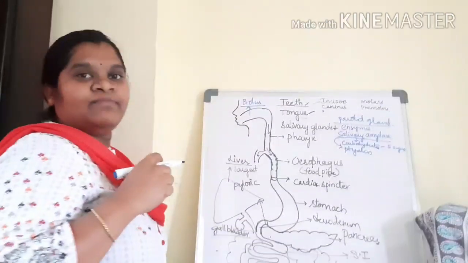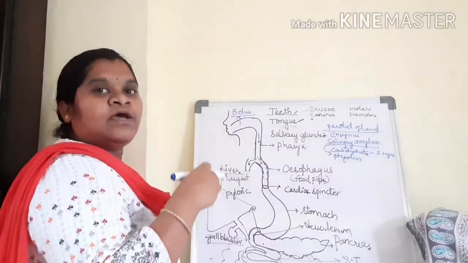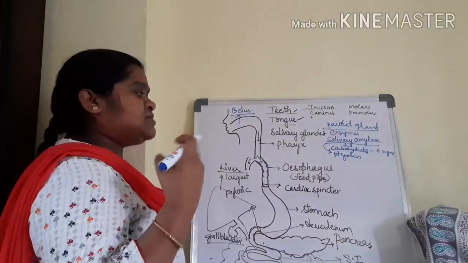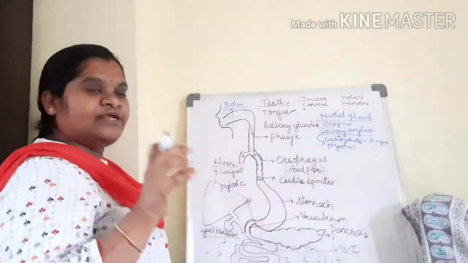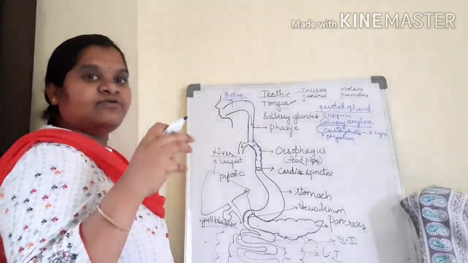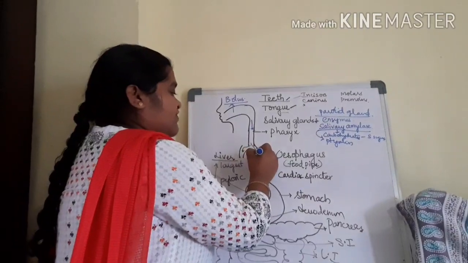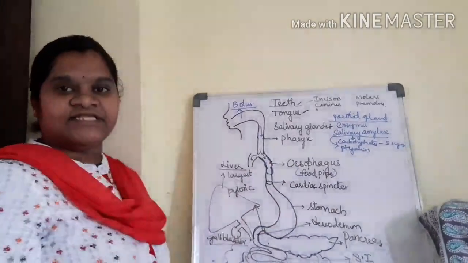Why does the wave-like movement take place in the esophagus? Suddenly the food should not go into the stomach, as it would cause us severe problems, so the food slowly goes into our stomach. The slow entry into our stomach is done by wave-like motion. How does this wave-like motion take place?